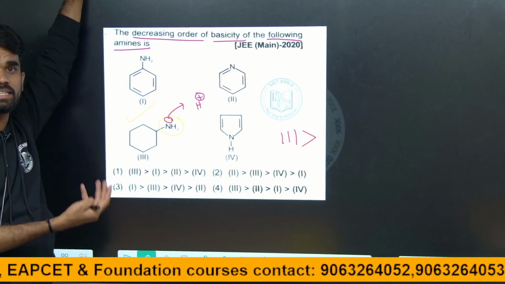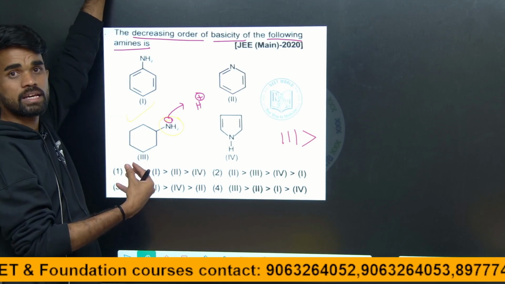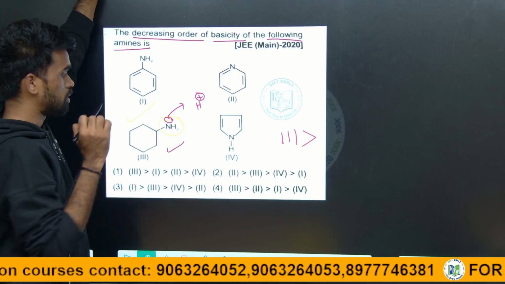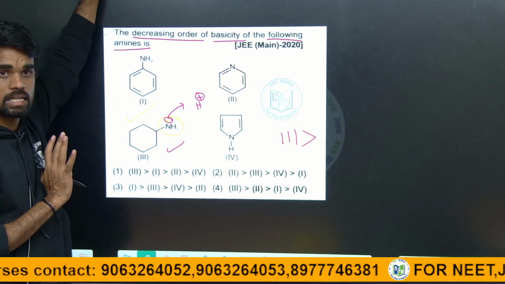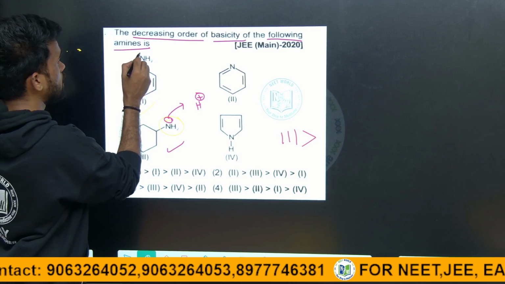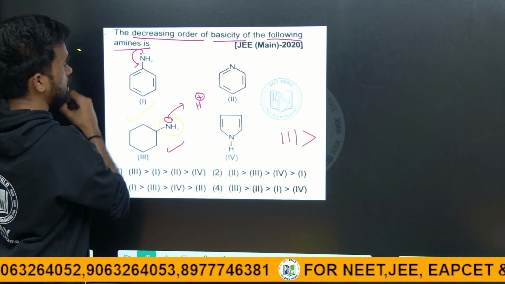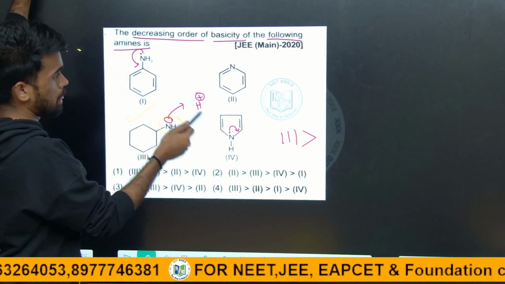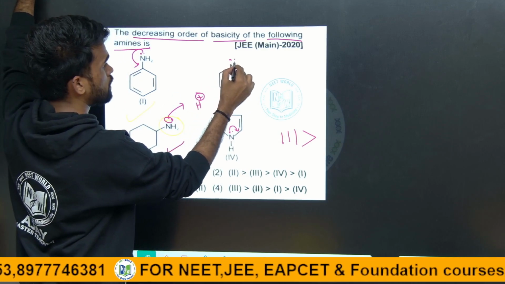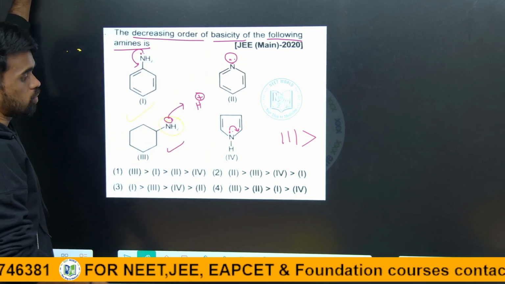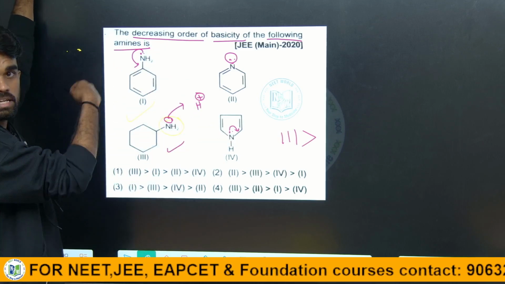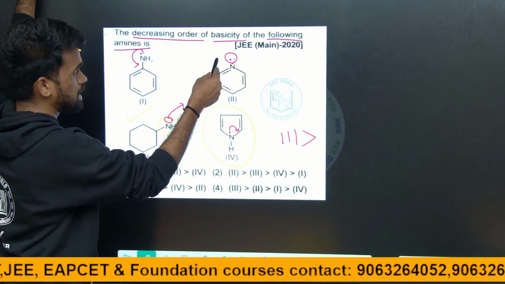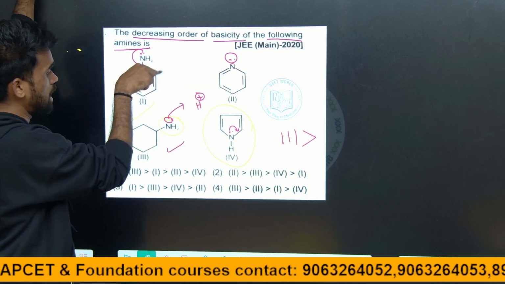That is what the basic nature is. The ability to accept the H plus ion should be more. I mean the proton is to be accepted more. So for this, the basic nature will be more. It's clear up to here. Now here the lone pair is involved in the conjugation. Here also involved in the conjugation. Again, these lone pairs will not be involved in the conjugation. So out of these, the least basic will be pyrrole. The name of this compound is pyrrole, this should be pyridine, and this is aniline.